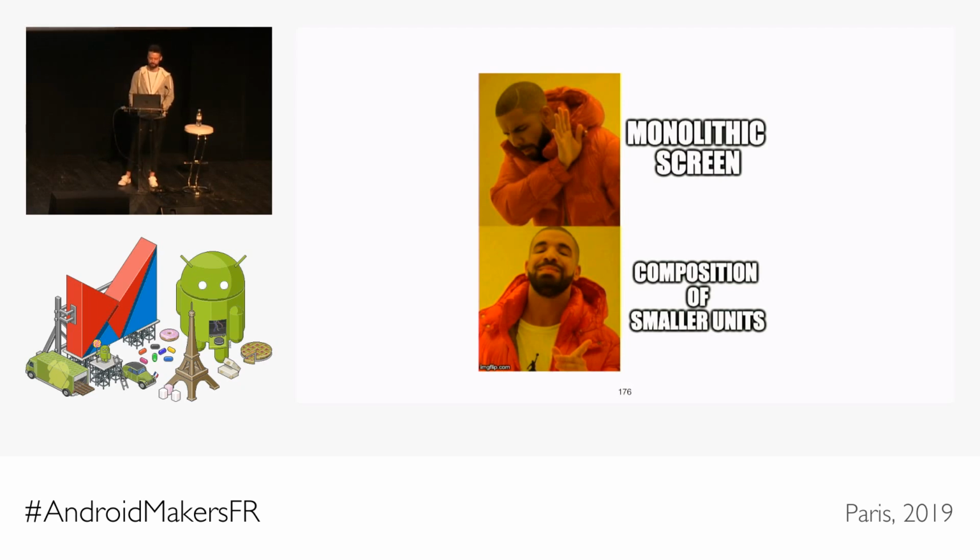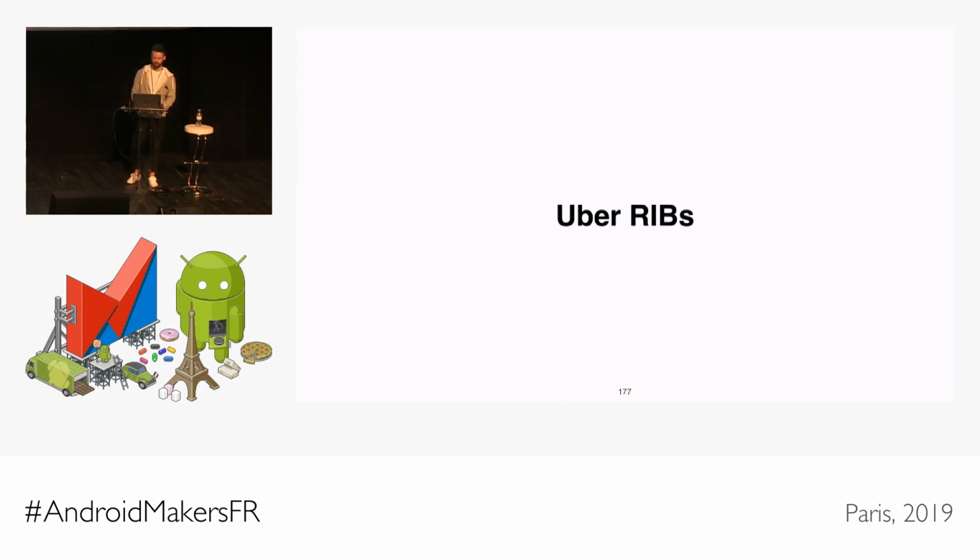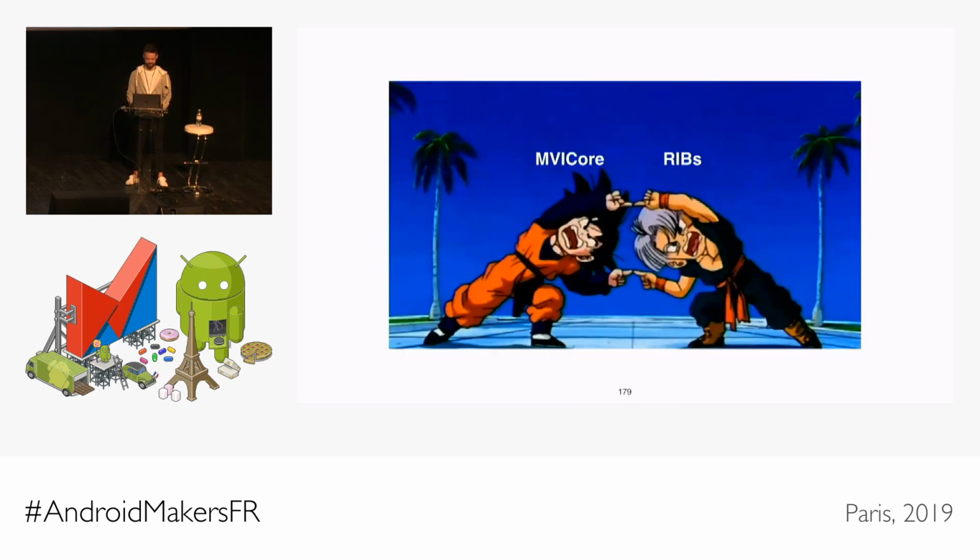And what I'm about to show you here is only a very quick teaser of what we are working on right now. So we investigated quite a few approaches and finally started a journey with Uber's RIBS architecture last year. We created a fork of it and added many extra features along with reused boilerplate code. But did I just talk this lot about MVI core to say that we are switching to something completely different? It's quite the opposite. We are not replacing, we are in the process of merging two things that solve different problems.